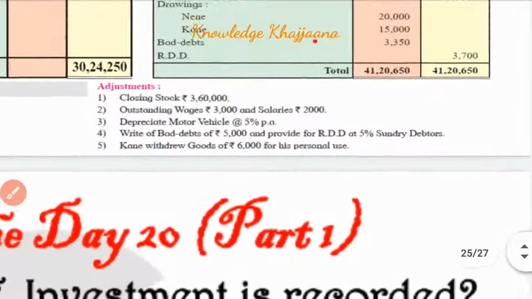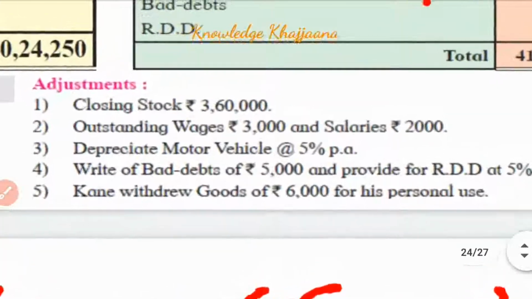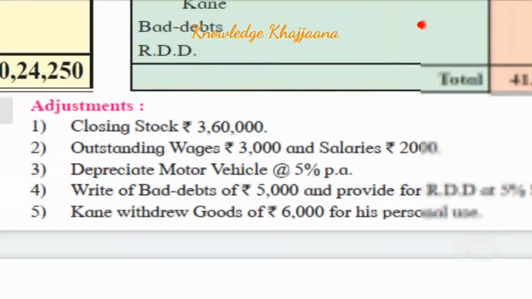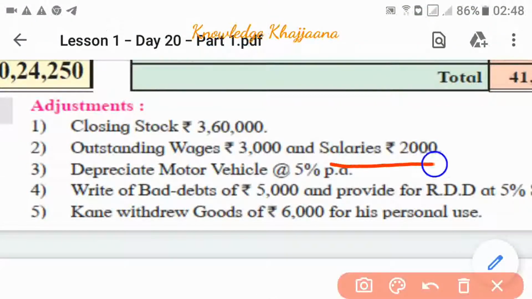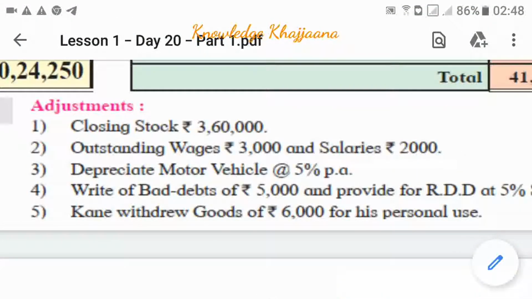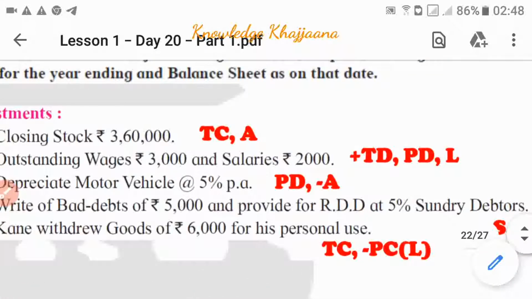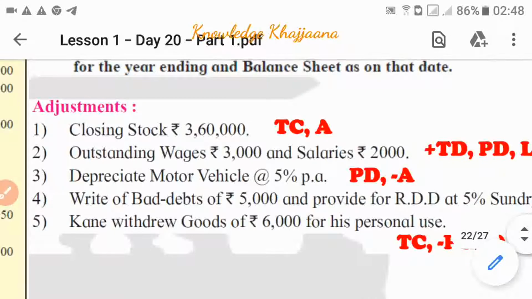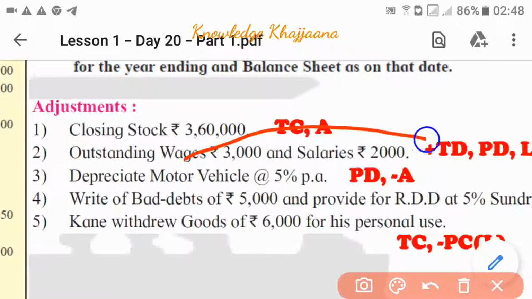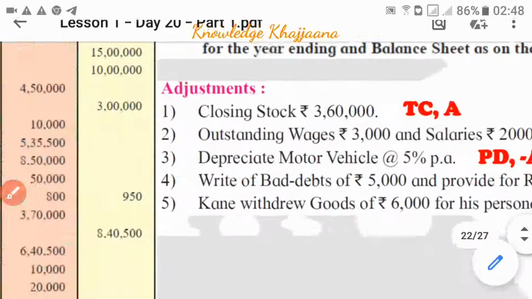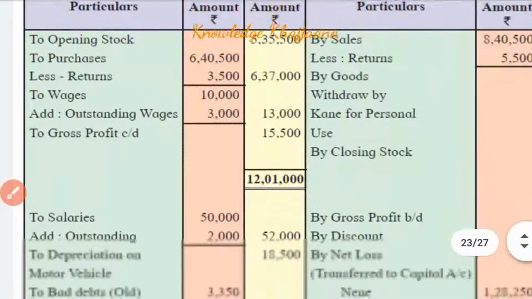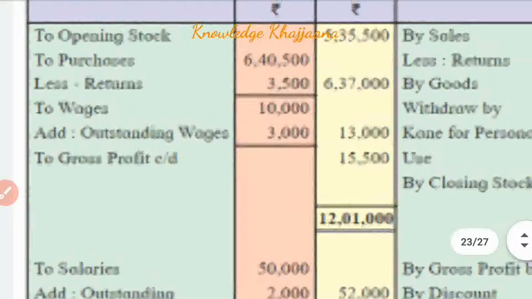Let's move to the second adjustment. Outstanding wages rupees 3,000 and salaries rupees 2,000. Where are outstanding wages and salaries recorded? They should be added to the respective items. Which respective items? Wages and salaries. Wages should be recorded to the trading account debit side and salary should be recorded to the profit and loss account debit side. So where are wages recorded? Trading account debit side.